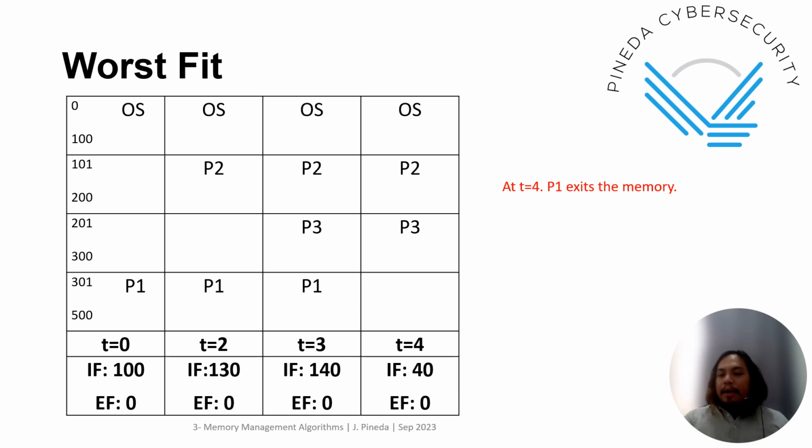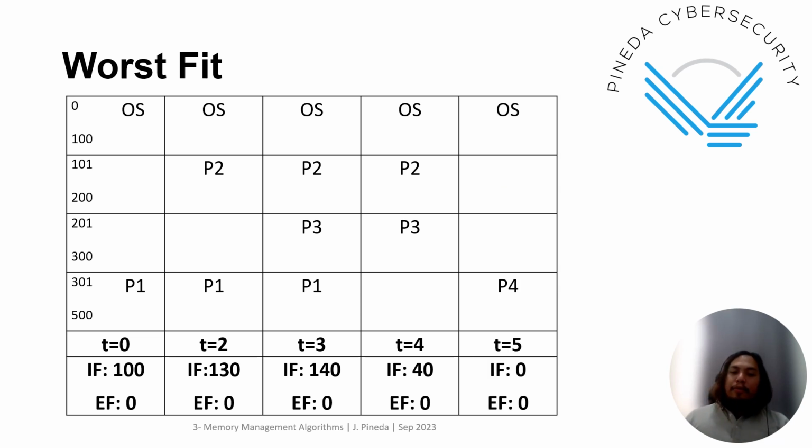Then at time 5, P4 will come in. Obviously, that's the only one that will satisfy the requirement. So P4 will go to the fourth partition, and P2 and P3 will exit the memory. So the internal fragmentation here is 0 because there's no waste.